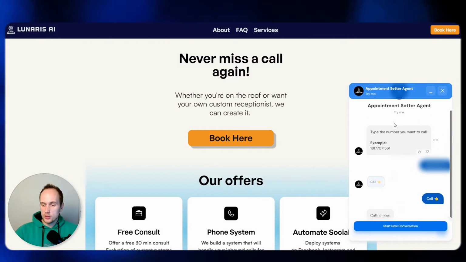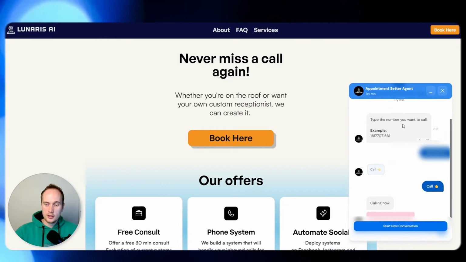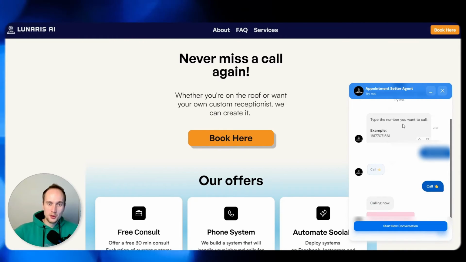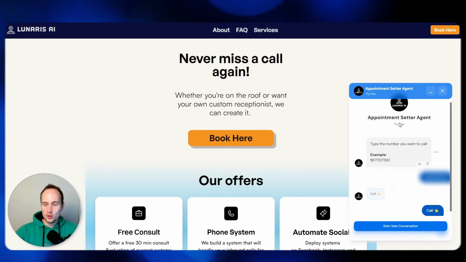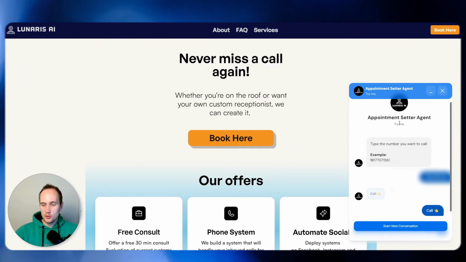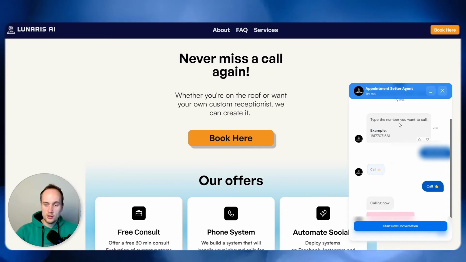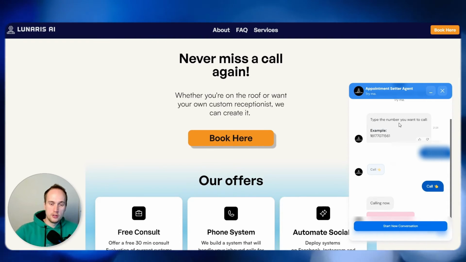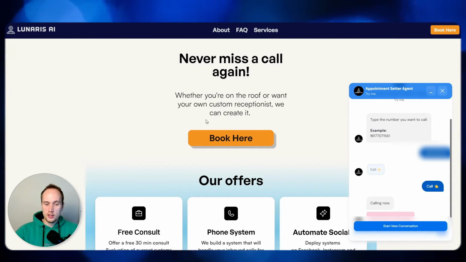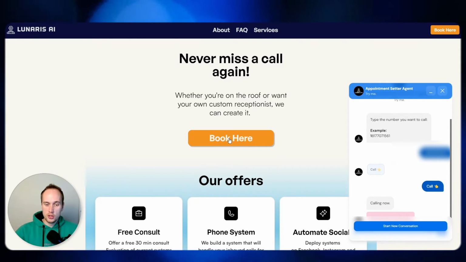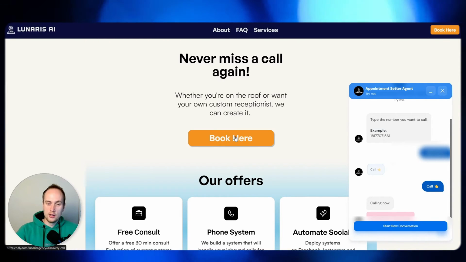The way to activate it was a really long way around, but I just wanted to show you guys that it is possible. For example, if someone wants to book an appointment with your business, you could set this up on your website. This could even be a thing where you say book here and then the AI calls you.